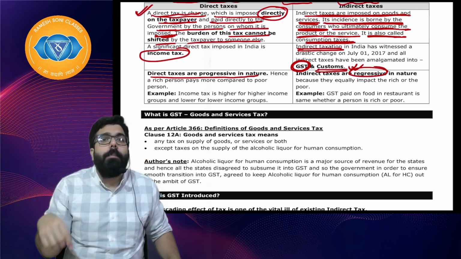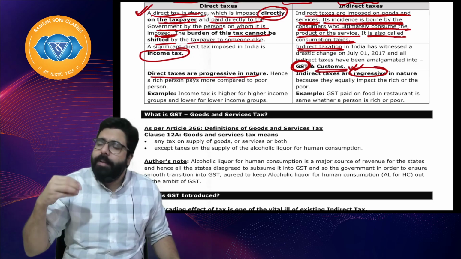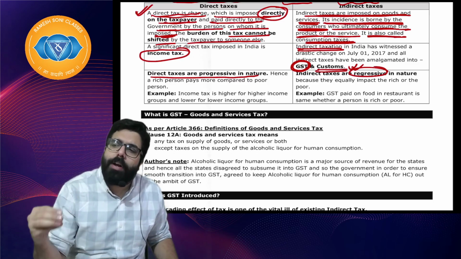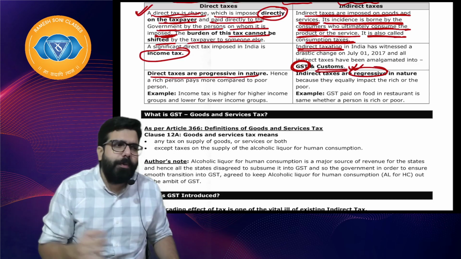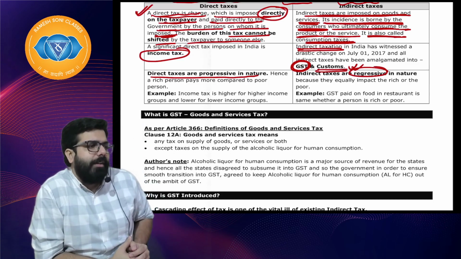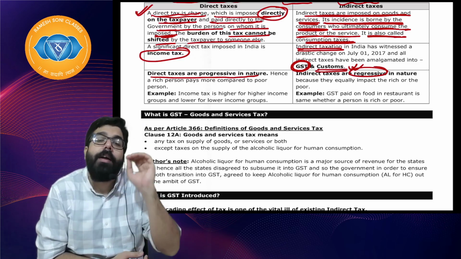Now after me, one very poor person came and he told, I want to have a dosa. Do you think the shopkeeper will say, oh, you are poor, your income is less, I will charge you less GST? No, it is regressive.